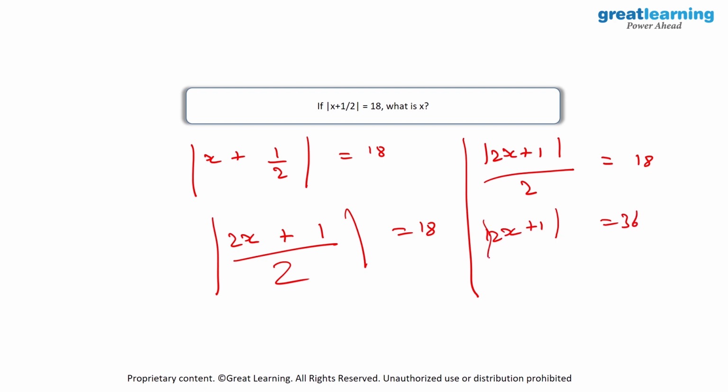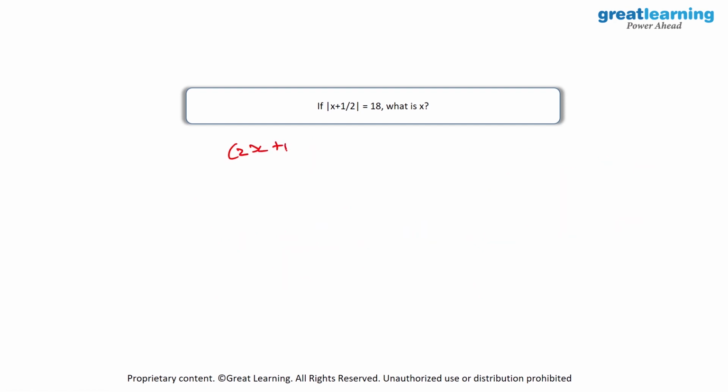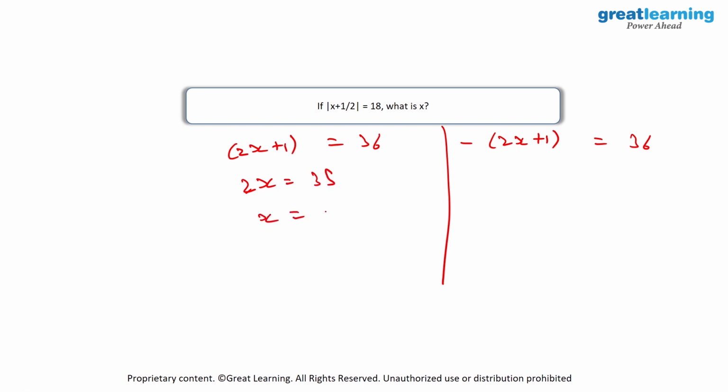Now, after this, again, I will have two values for the modulus. So I can have 2x + 1 = 36 or -(2x + 1) = 36. Let's start off with this. So here we will have 2x = 35 and the value of x becomes 35/2.